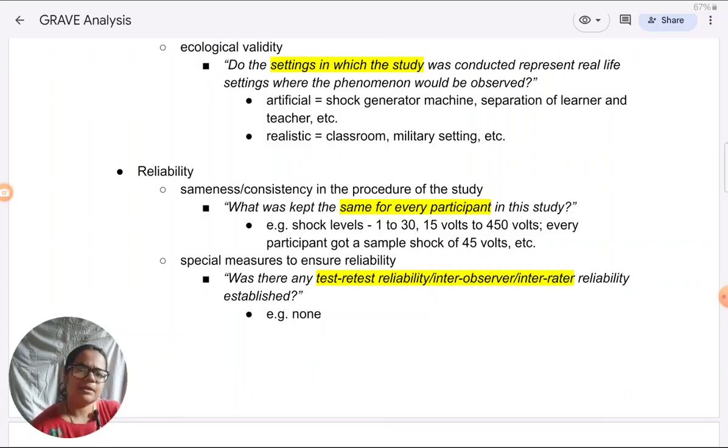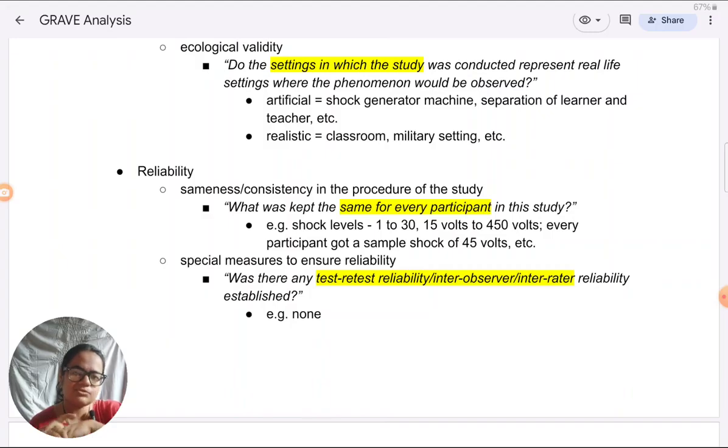That is not application to everyday life. Another mistake is to confuse it with ecological validity. It was in an artificial setting, so findings will not apply to everyday life. It was in a laboratory, so there is no application of the study. If we go by the idea that the study was done in a controlled laboratory setting, so application is not there, then most of the studies in psychology will have no practical relevance.